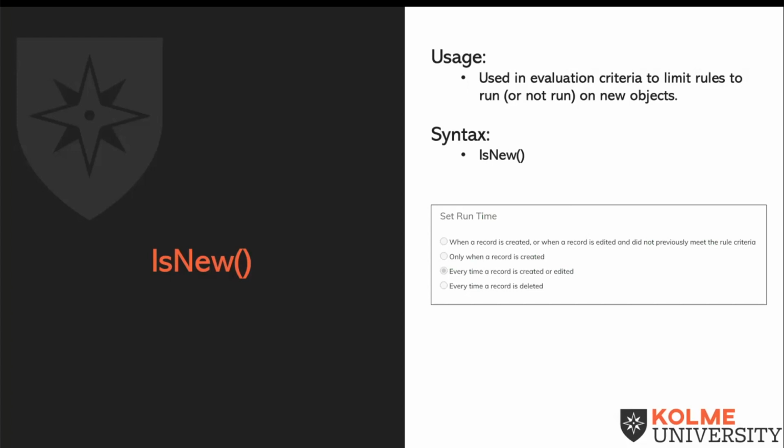But when using the second option, we need to specify if this rule should run or not run on new objects. This is where not IsNew comes into play. And we often pair IsNew with IsChanged. We'll see that in a few of our examples.